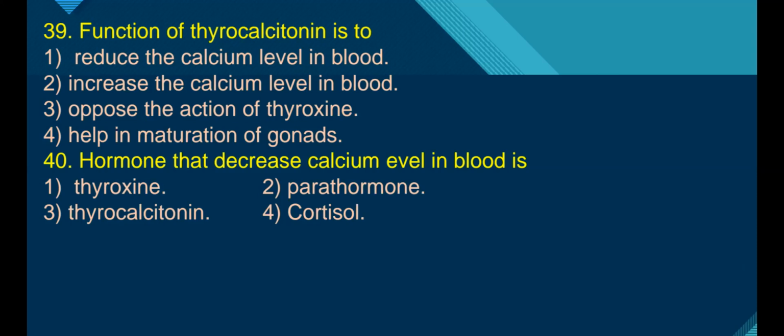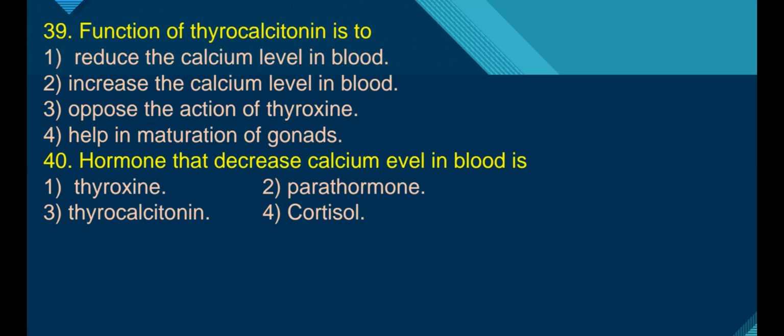Next, question number 40. Hormone that decreases the calcium levels in the blood. Just now we discussed that thyrocalcitonin decreases calcium level in blood. Another hormone, parathormone, secreted from the parathyroid gland, increases calcium levels in the blood. Thyrocalcitonin and parathormone are antagonistic in function.